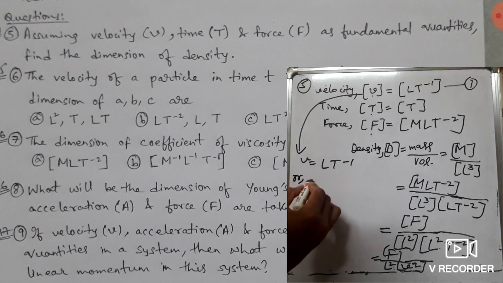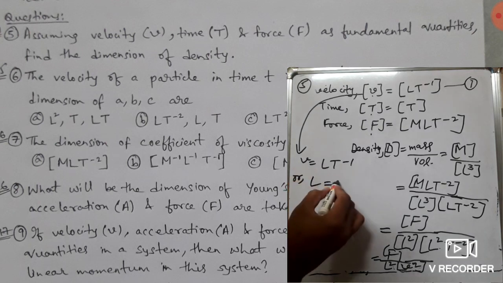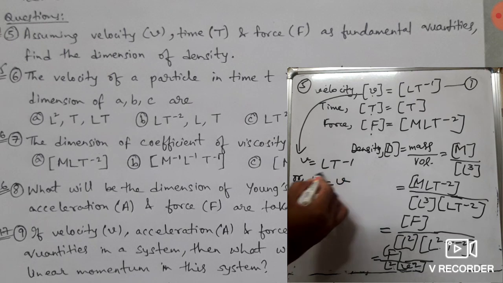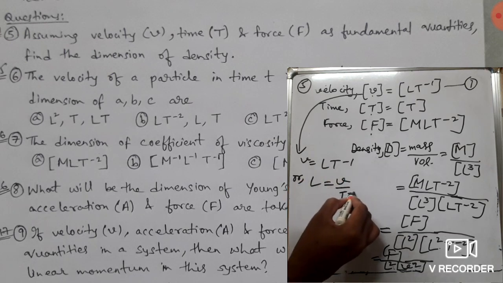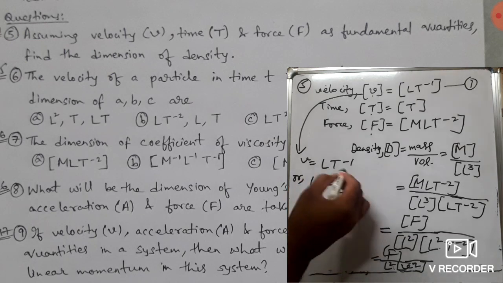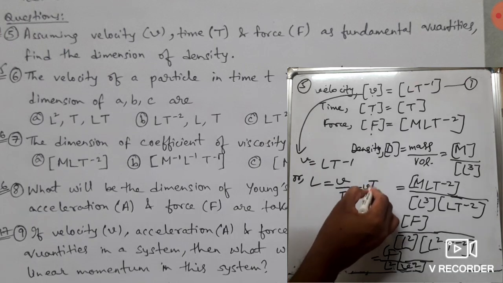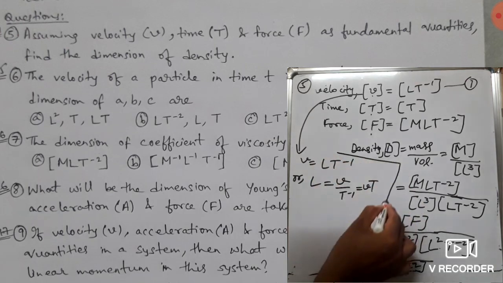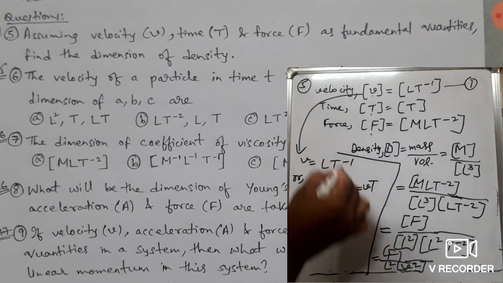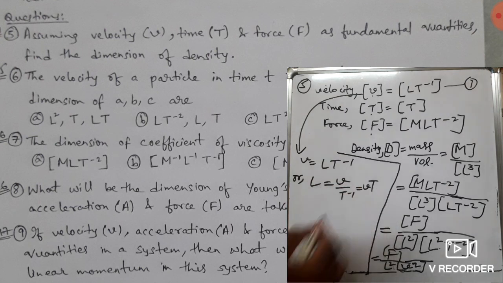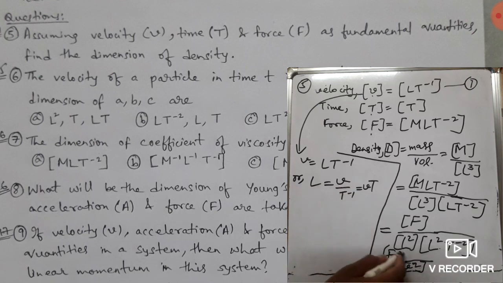Therefore the value of L will be equal to V, T minus 1 will come down, so it will become V into T. So L equals V into T. Now we will put this value of L in this equation.